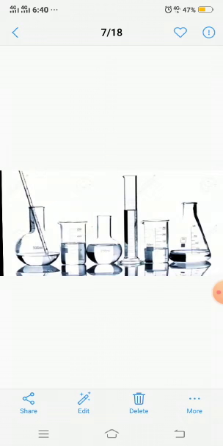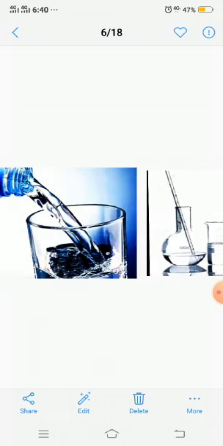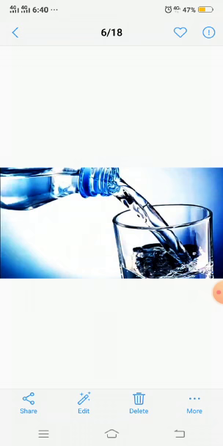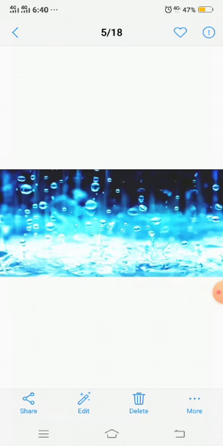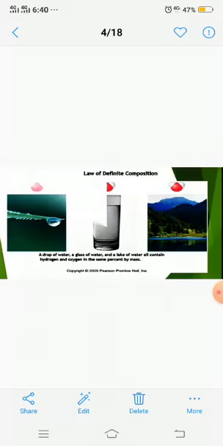For example, consider we have 3 samples of water. I am talking about pure water. The first sample we have made in our lab, the second we get from our school, and the third one we obtained as pure water from rain. Now, if we get an analysis of these 3 samples, one from your lab, the second from your school, and the third from the water which we obtained from the rain.